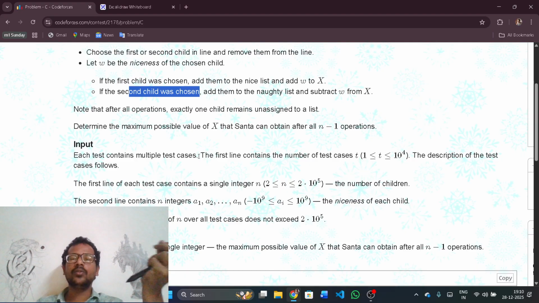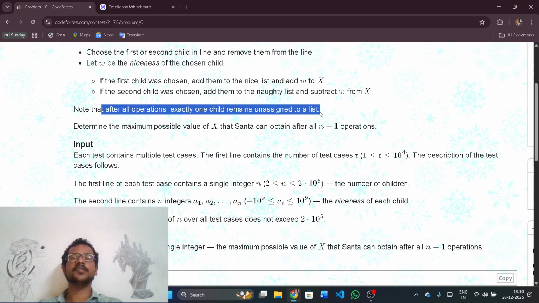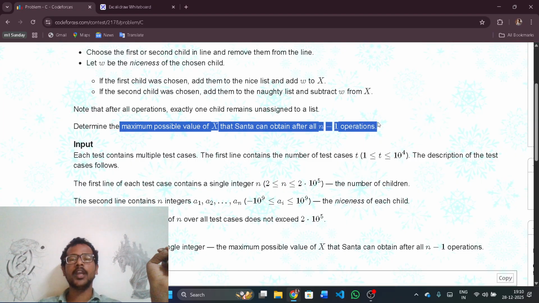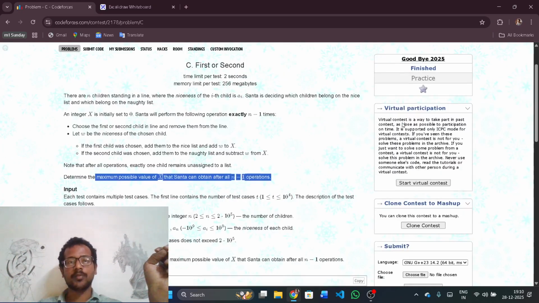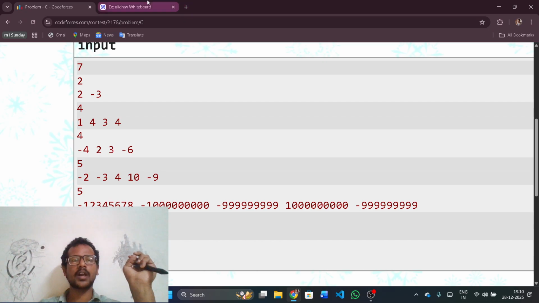But we don't care about the naughty list or the nice list. We just care about this: note that after all operations exactly one child remains unassigned to a list. Determine the maximum possible value of x that Santa can obtain after all n minus 1 operations. I'll tell you how we can solve this problem by just taking some examples, 2 comma minus 3.